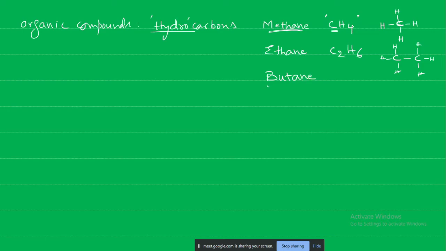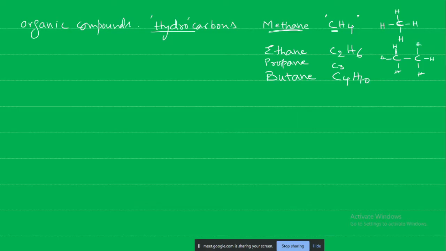Butane is C4, and there is a C3 also. It doesn't mean there is no C3; C3 is propane. Propane gas, butane gas. Butane gas is present a lot in the liquefied petroleum gas, that is, in our LPG cylinders, butane gas is more, C4H10 like that.